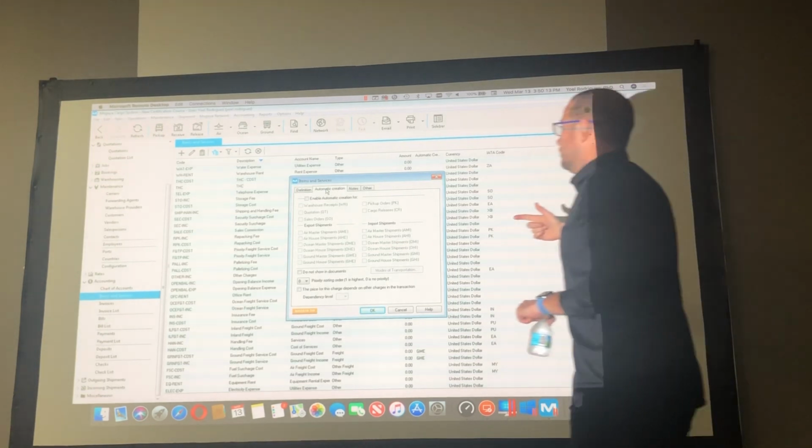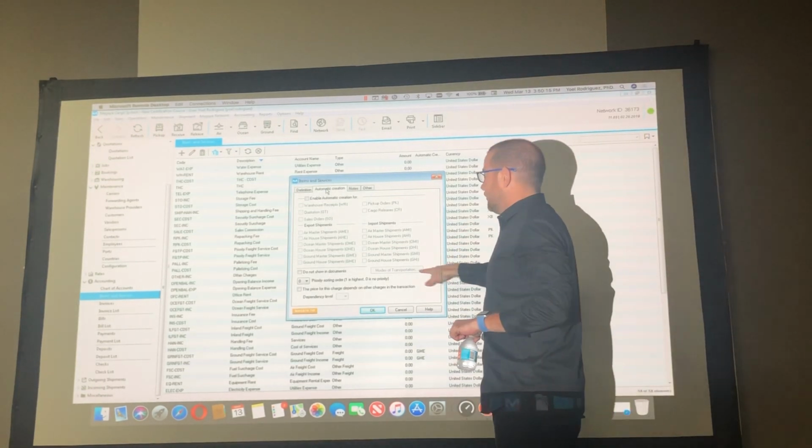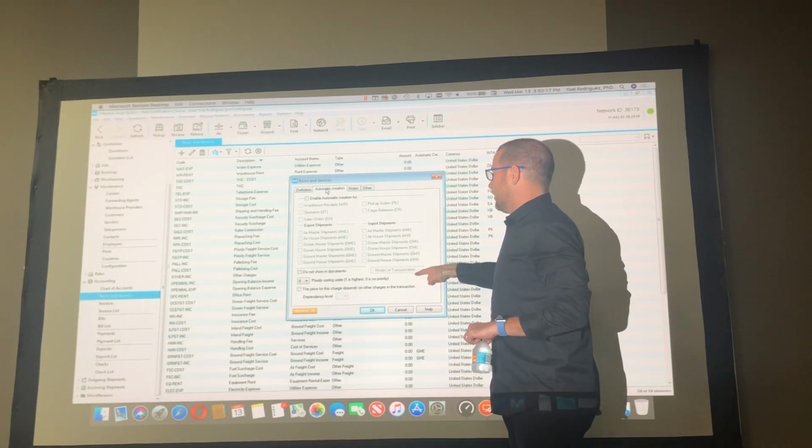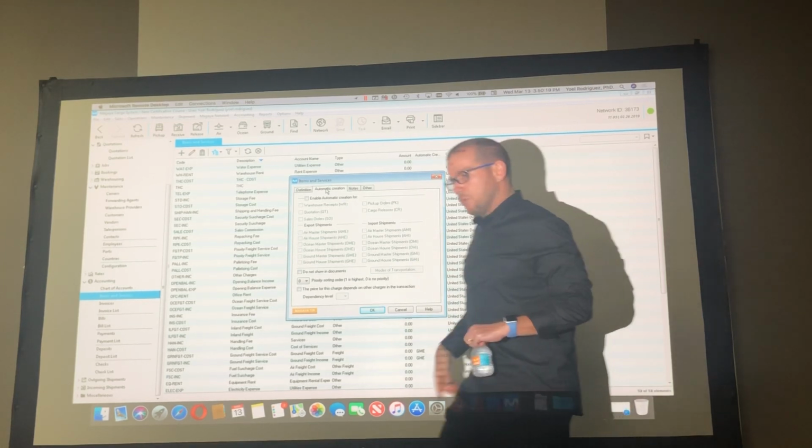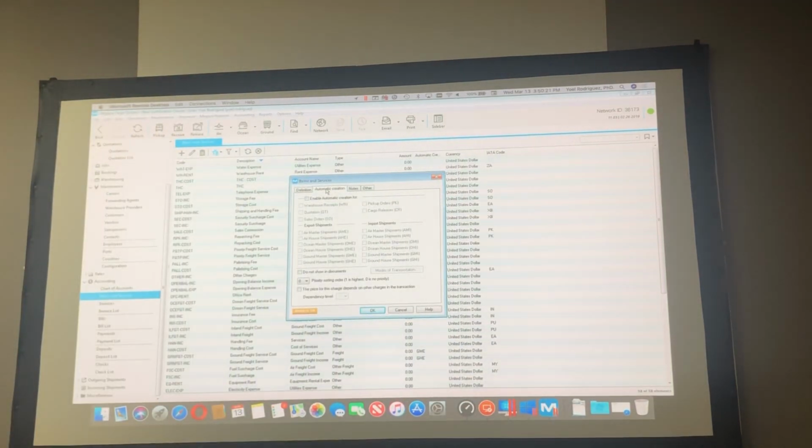You can also select here and be specific for some mode of transportation. So, enable automatic creation. Let's say new quotation, but not for all quotations. I just want those quotations for vessel containerized, because I know that if it is a container, it will be a terminal handling container, right? Maybe.